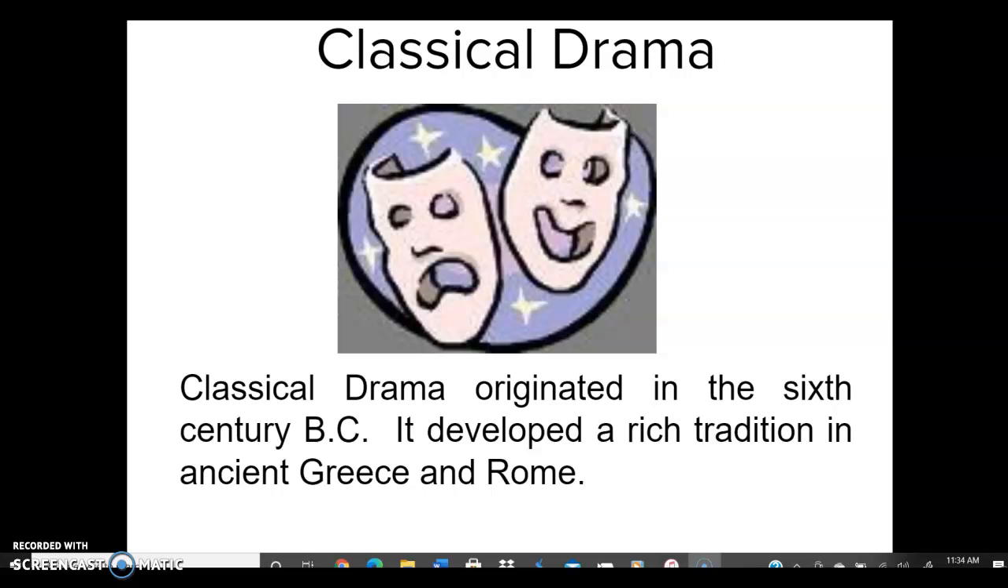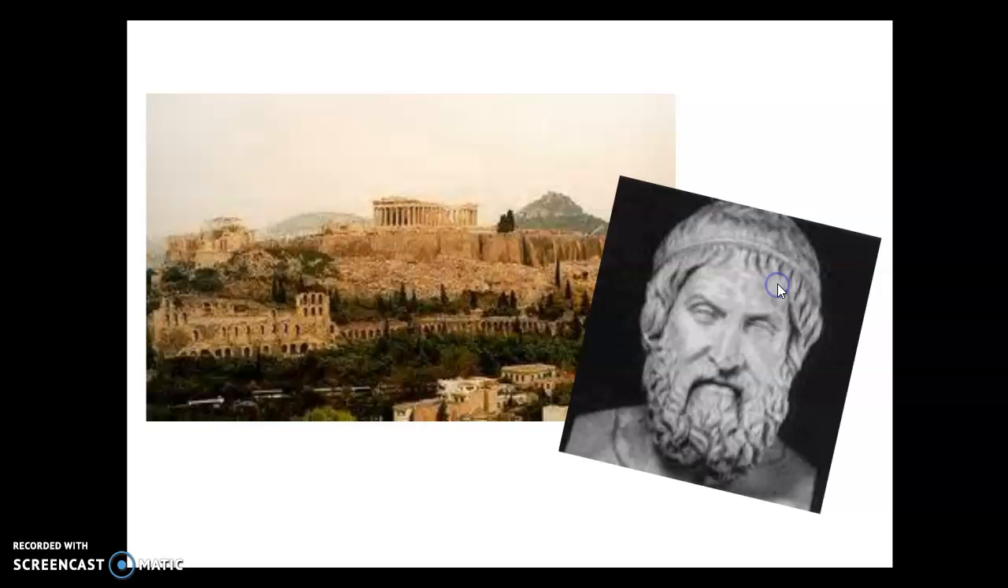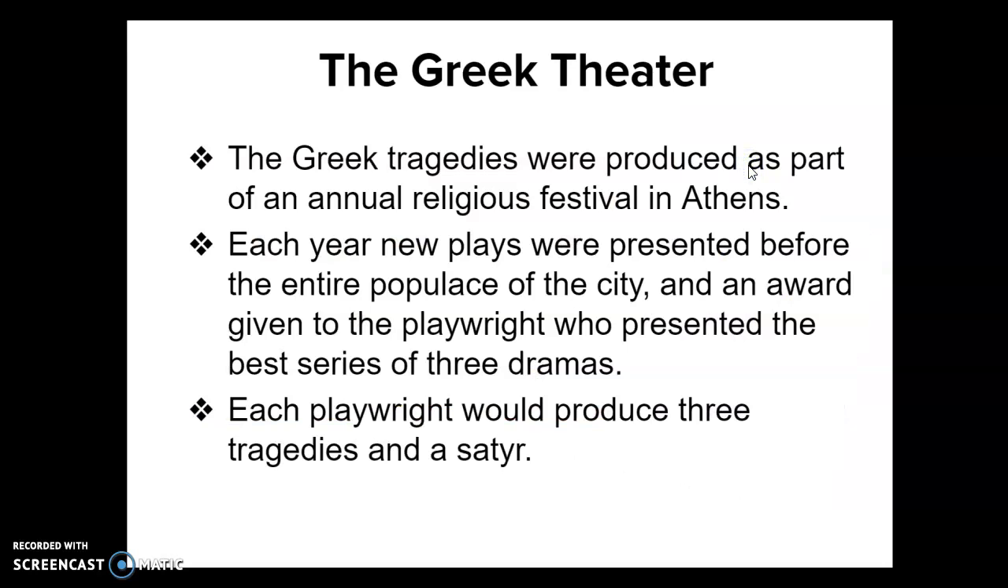Classical drama originated in the 6th century BC and developed a rich tradition in ancient Greece and Rome. The Greek tragedies were produced as part of an annual religious festival in Athens. Each year, new plays were presented before the entire populace of the city and an award given to the playwright who presented the best series of 3 dramas. Each playwright would produce 3 tragedies and a satire.